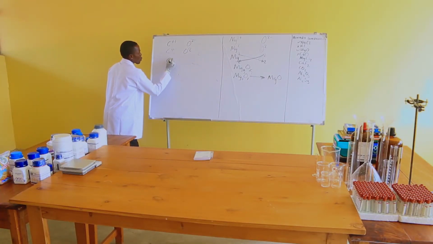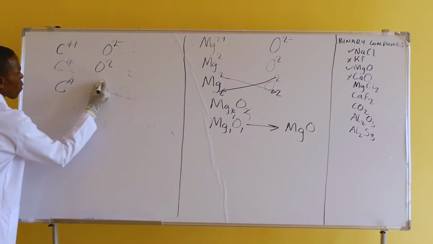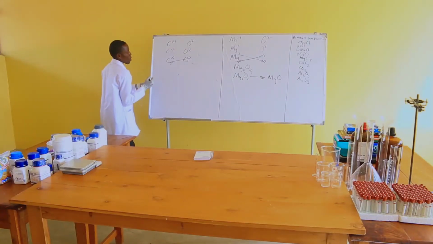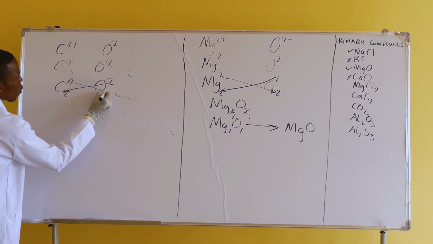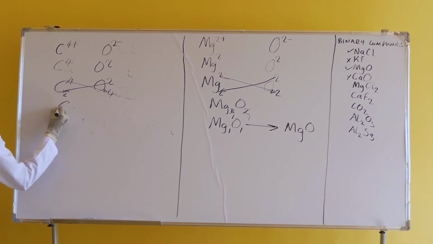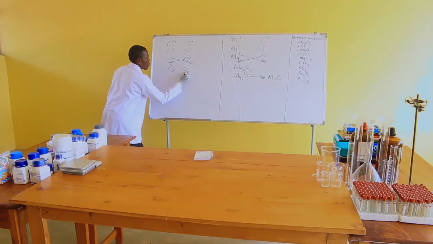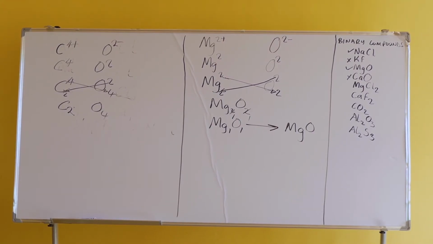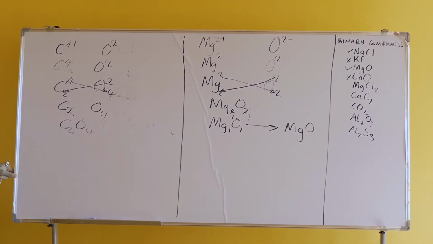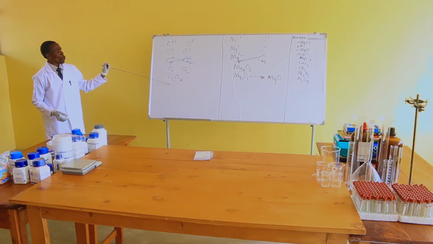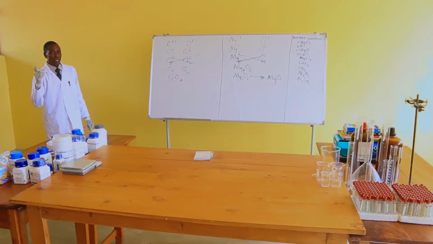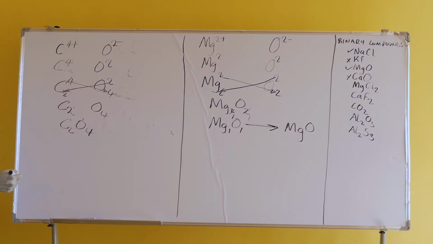we bring carbon 4 and oxygen with the 2 over there. So 2 moves to carbon and is written over there as a subscript, and the 4 moves to oxygen and is written over there as a subscript. Now we have something like C2 and the oxygen 4. So when we bring them together, we have C2 oxygen 4, like that. Now can you see, these two numbers must be simplified to bring a chemical formula with the simplest ratio of atoms in it.